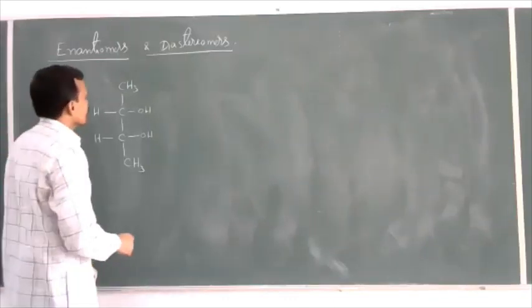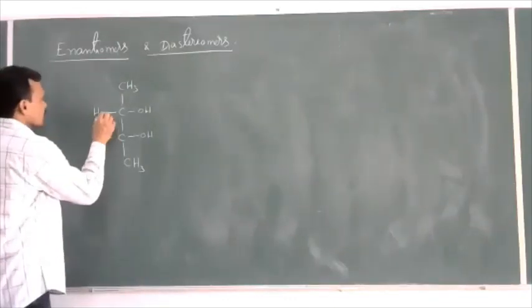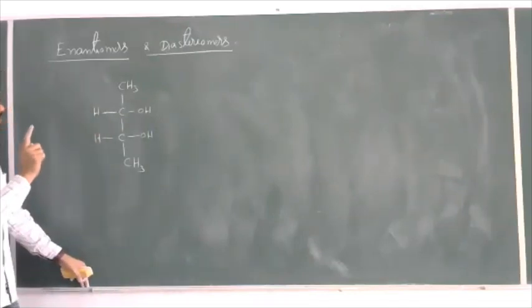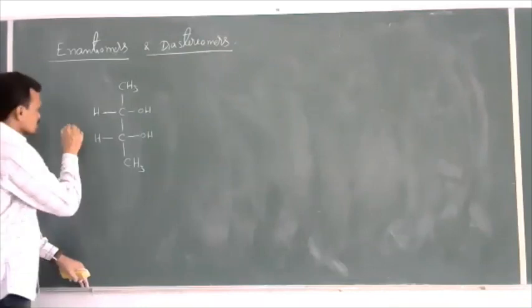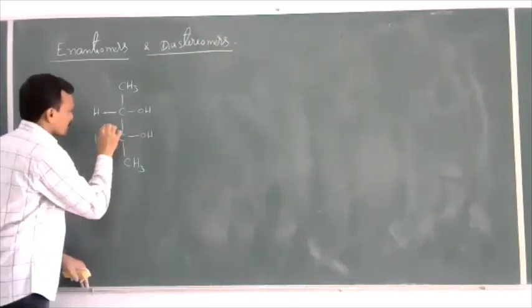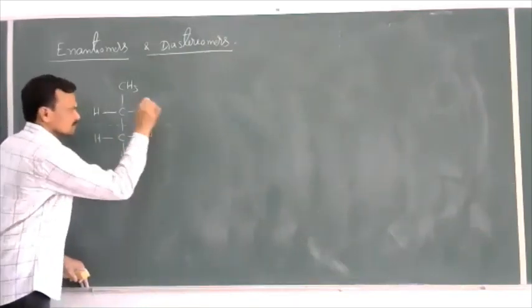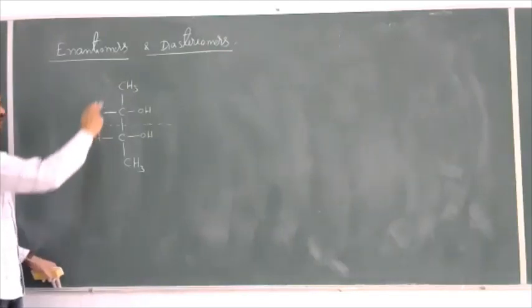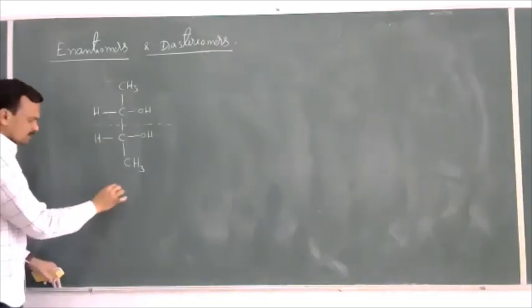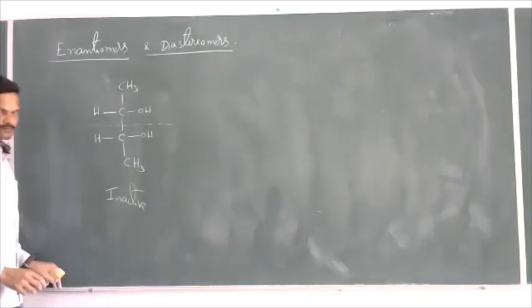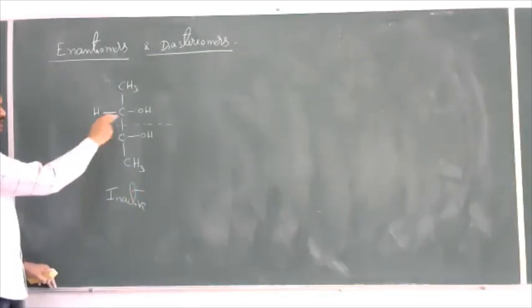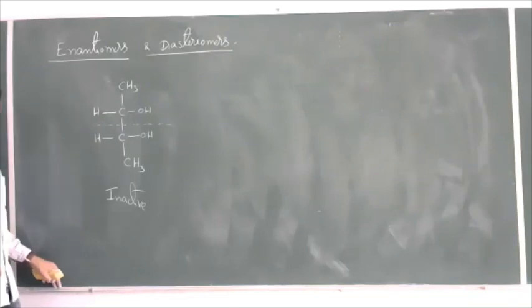Now, first we will verify whether this molecule is optically active or not. So, this molecule passes a plane of symmetry if you observe here. This is optically inactive. Since it passes a plane of symmetry, the molecule is optically inactive.